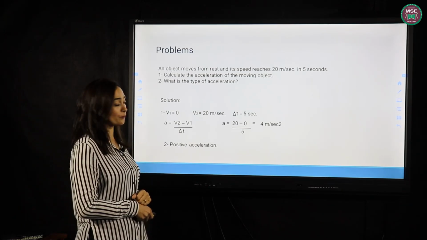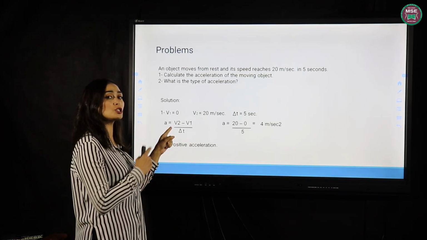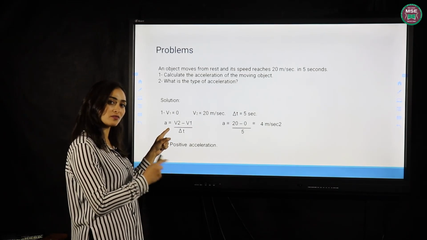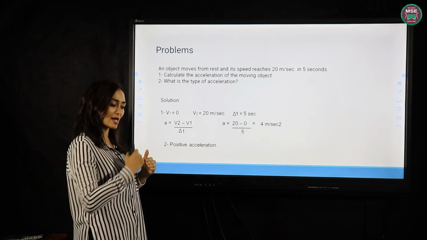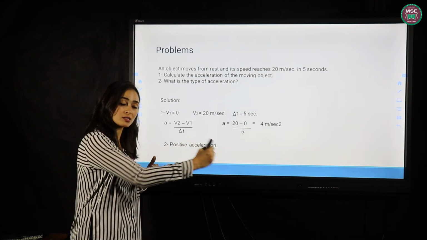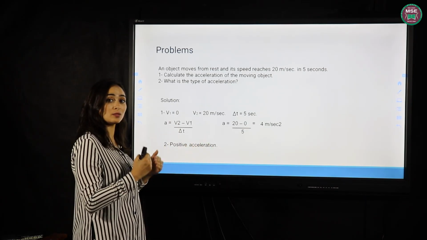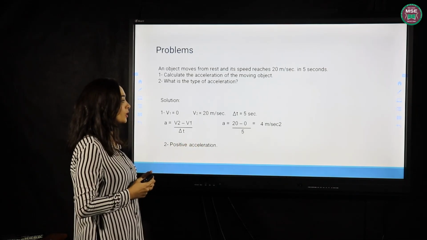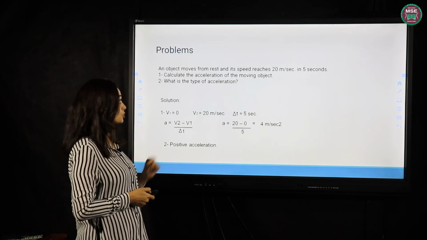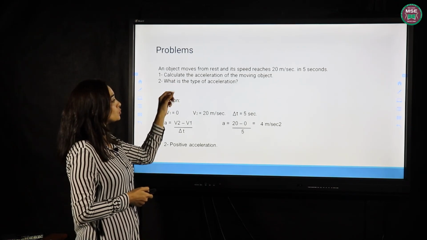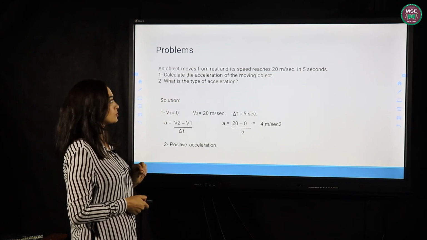Yes. When V2 is larger than V1, it's positive acceleration. When V1 is 0, the body starts from rest and then the speed increases and reaches 20. It means positive acceleration. While when the sign is minus, it means negative acceleration. Don't forget, we have to answer all points in the question.